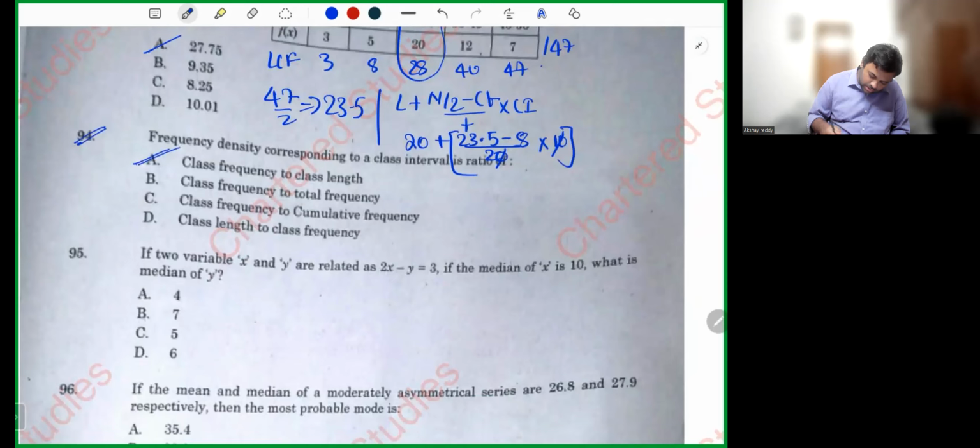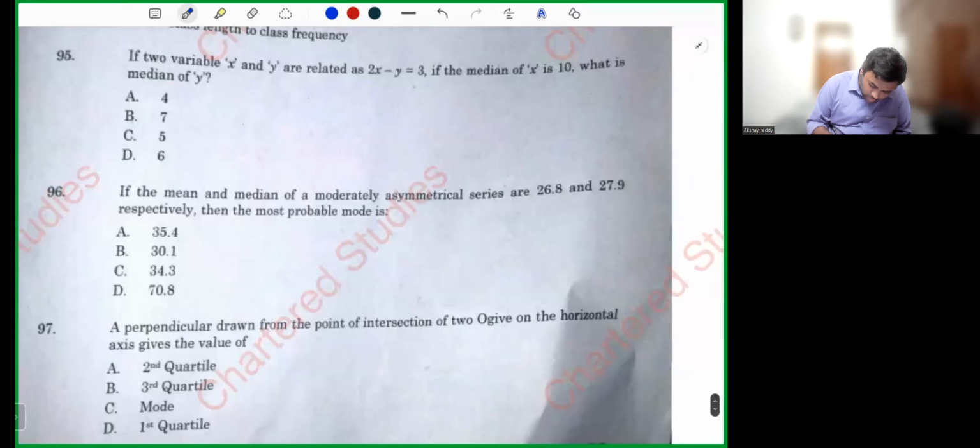If two variables x and y are related, the median of x is 10. Instead of x, substitute 10. 2 into 10 minus y is equal to 3. 20, let's send y here, let's send 3 here. 20 minus 3 is y. 17 is equal to y. The answer should be 17, my dear friends, but this question is wrong.